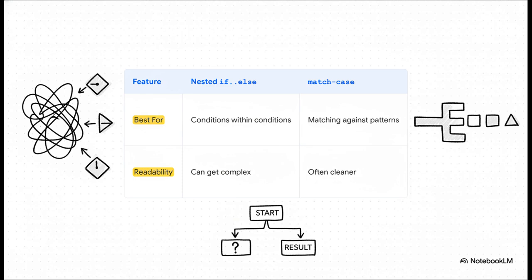For situations where you're just matching a single variable against a bunch of specific values, we call this pattern matching. Python gives us this newer, much cleaner structure called match case. As you can see in this table, match case is just way more readable for this specific job.